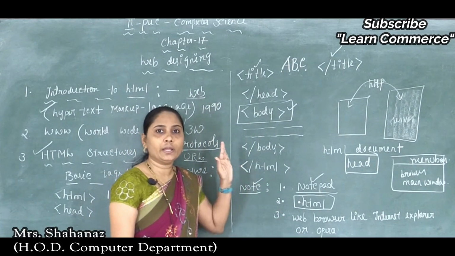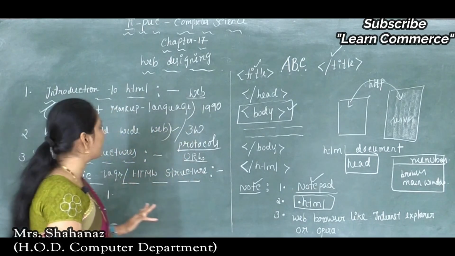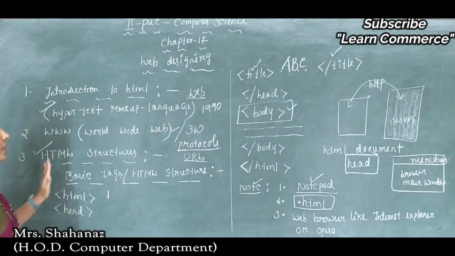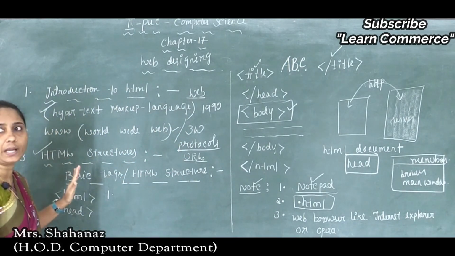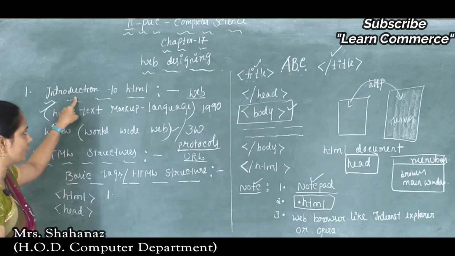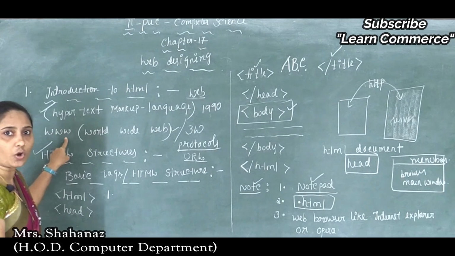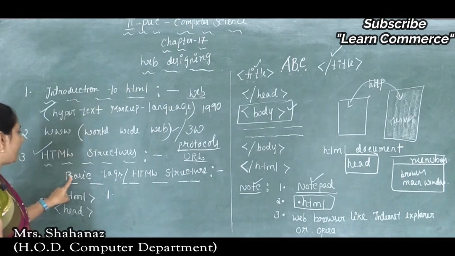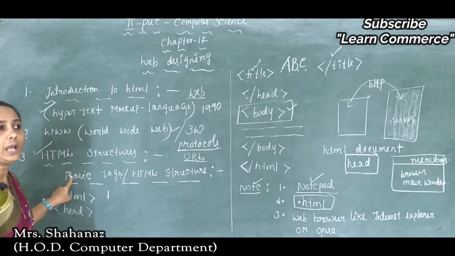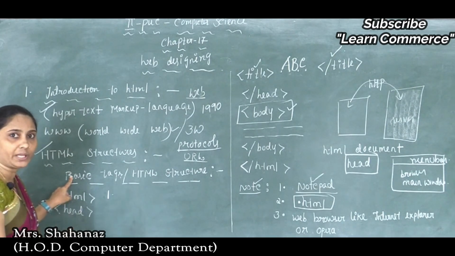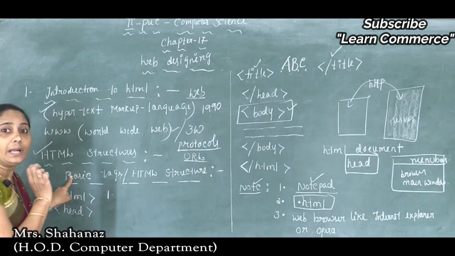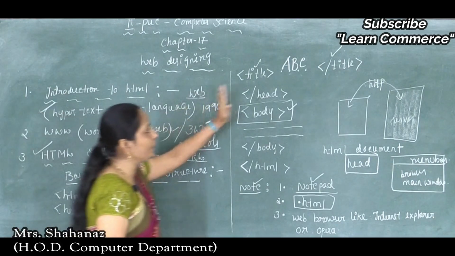So now in this class we completed some of the most important topics from the chapter on web designing. First one is the introduction to HTML. Second one is the World Wide Web, also called the 3W, and also some information about the HTML tag, the head section, the body section, the HTML section, each and everything, the note about our title, and how to complete the basic tag.